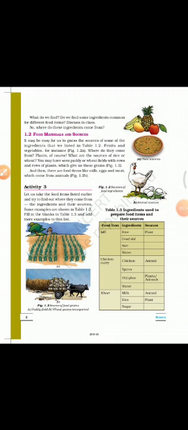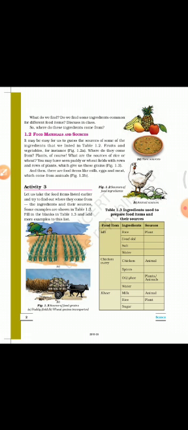In activity 3, we will take the food items that were listed earlier and also the ingredients that were used to make that particular food. In the next table, we have to find out what is the source of that food or that ingredient. As you see in table 1.3, the food items, ingredients, and its sources.